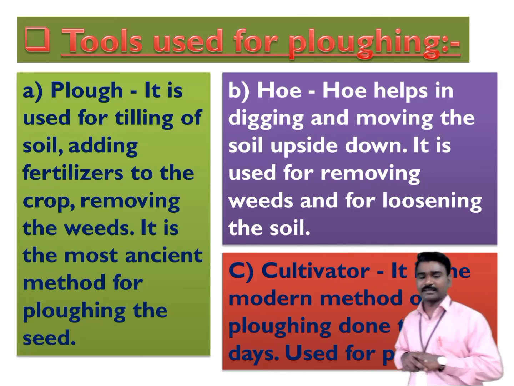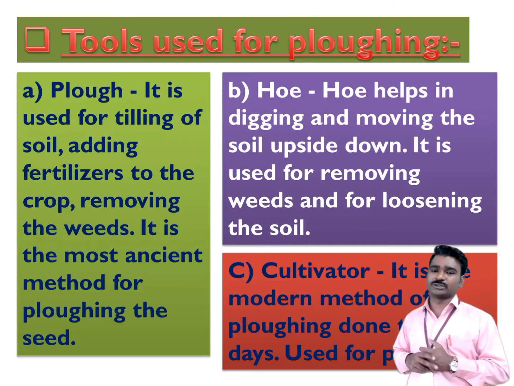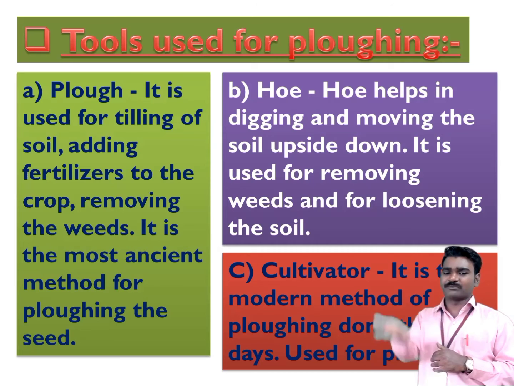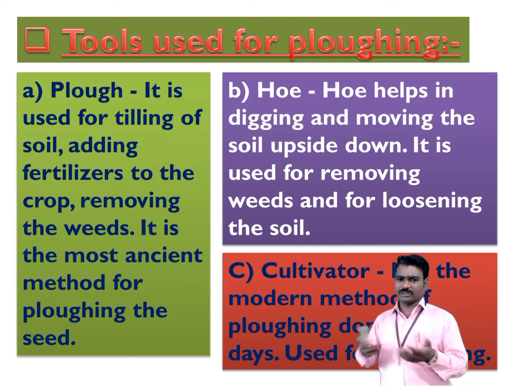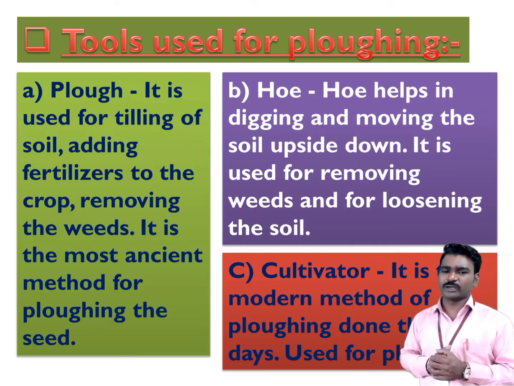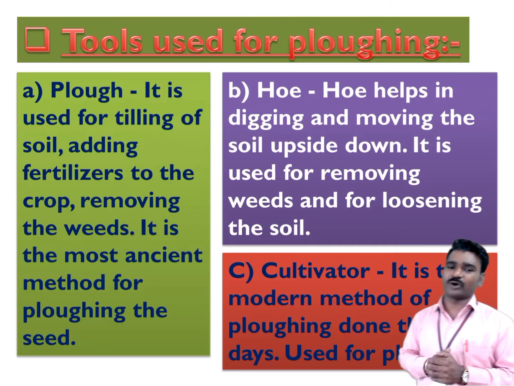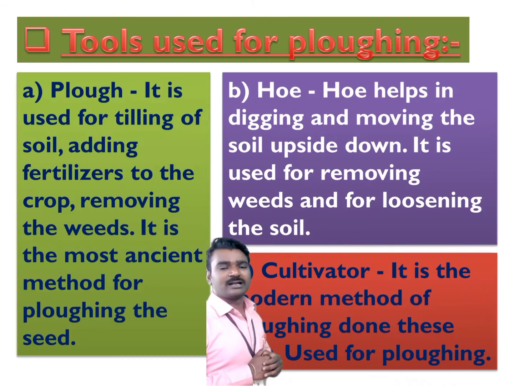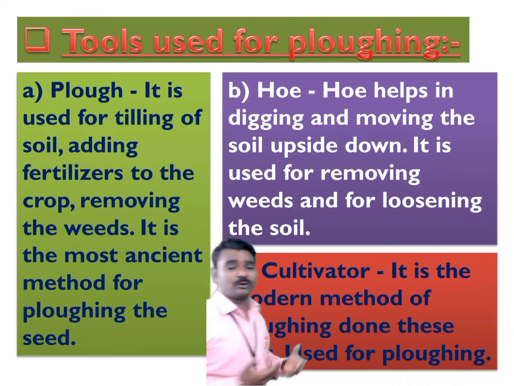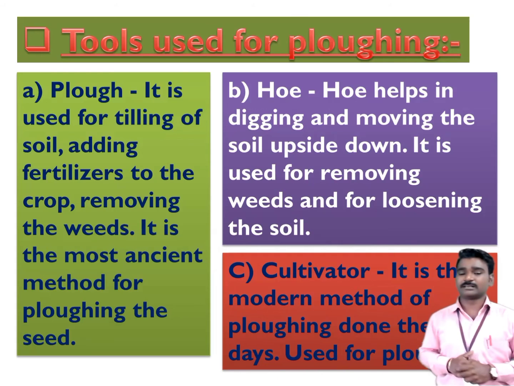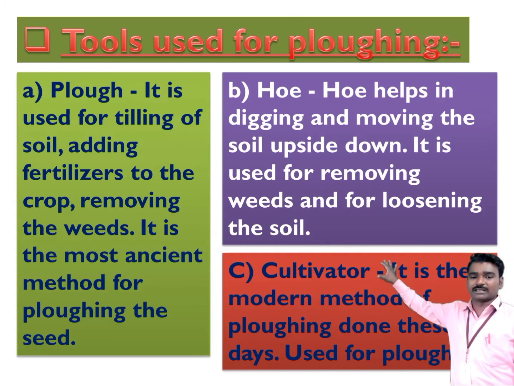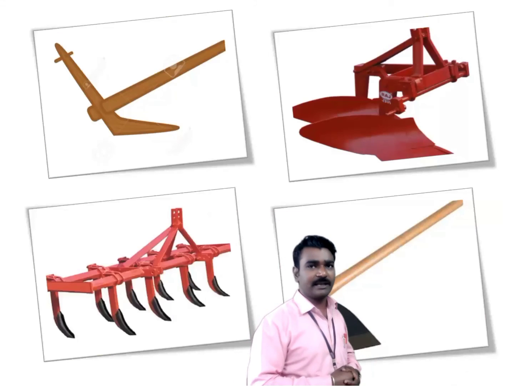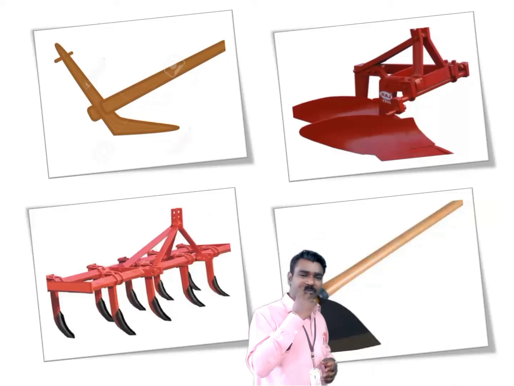Then the hoe is another tool, used for digging and moving the soil upside down. It is used for removing weeds and for loosening the soil also. The third tool is the cultivator, and this is the modern tool. The modern method of ploughing is done with the help of the cultivator, and this is used to plough the land.